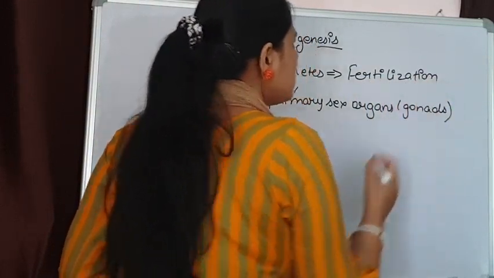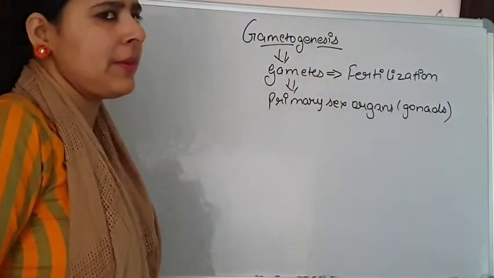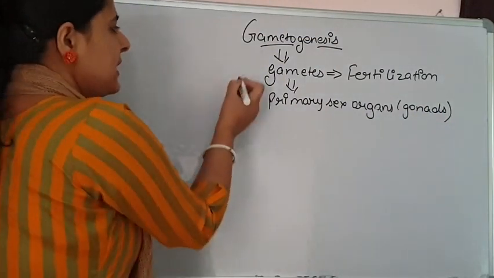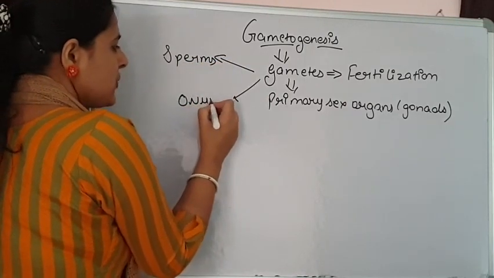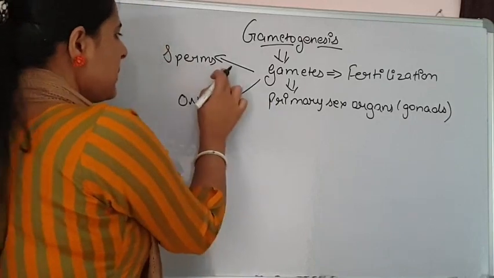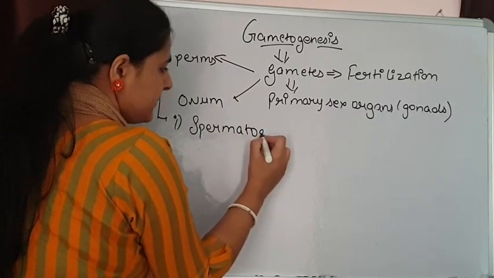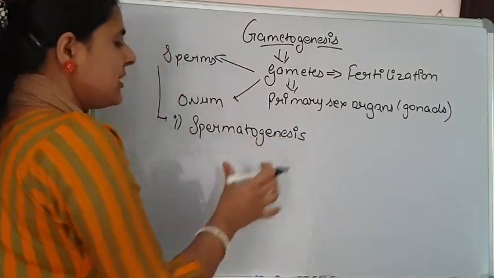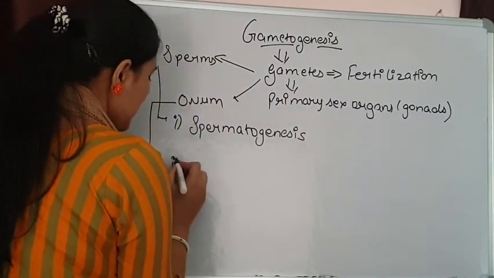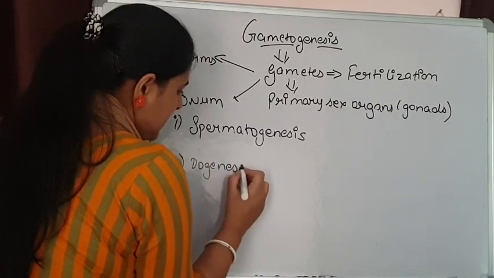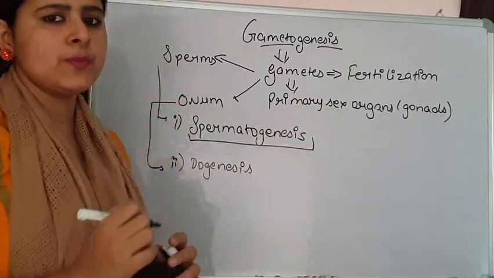So the whole process in which these haploid cells are formed in the gonads is known as gametogenesis. In humans, we know that basically two gametes are formed, sperms and ovum. So gametogenesis will be of two types. First will be the formation of sperms, known as spermatogenesis. Spermatogenesis is the process of formation of sperms from the germ cells, and the second one is oogenesis, meaning formation of ovum. In this video I am discussing in detail the process of spermatogenesis.